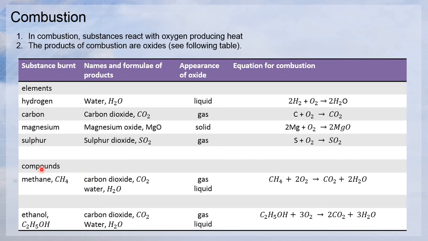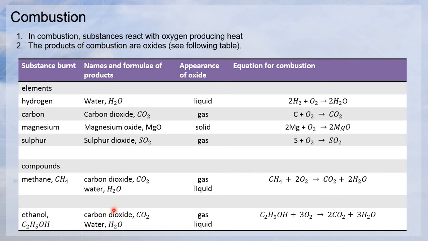How about compounds? Let's say methane. Methane is CH4, the chemical symbol. If you burn methane, CH4 plus O2, it will give you carbon dioxide and water. The appearance of the oxides is gas and water is liquid.